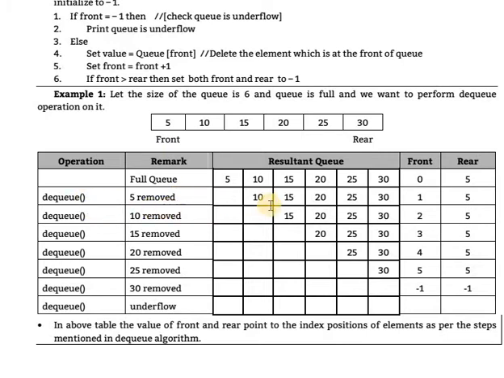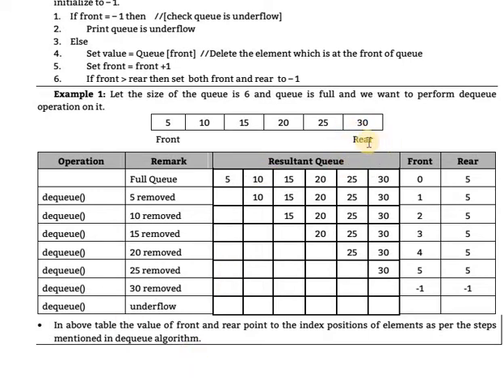The dequeue operation is performed, meaning 5 will be removed, and the front pointer is incremented by 1. After that, 10 will be removed, then front is plus 1. This does not affect the rear, because we delete numbers through the front side. Next 20 will be removed, and front is incremented by 1 again. After that 30 will be removed, meaning front is at the 5th position.